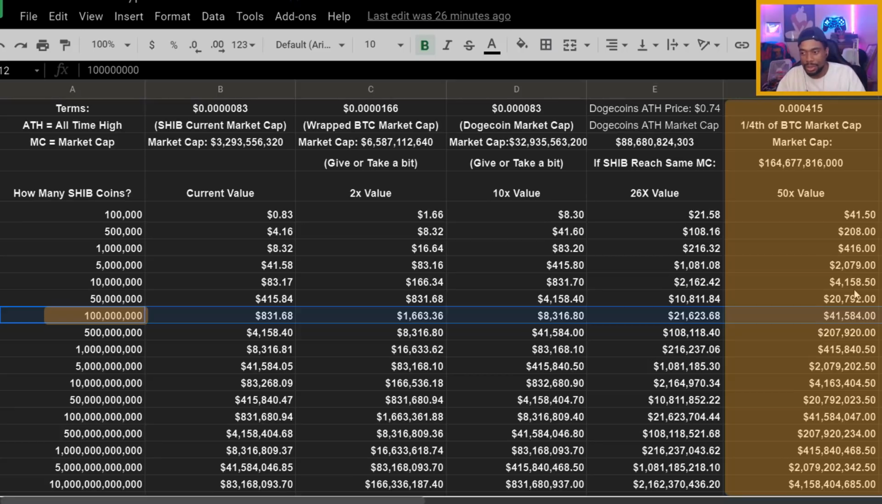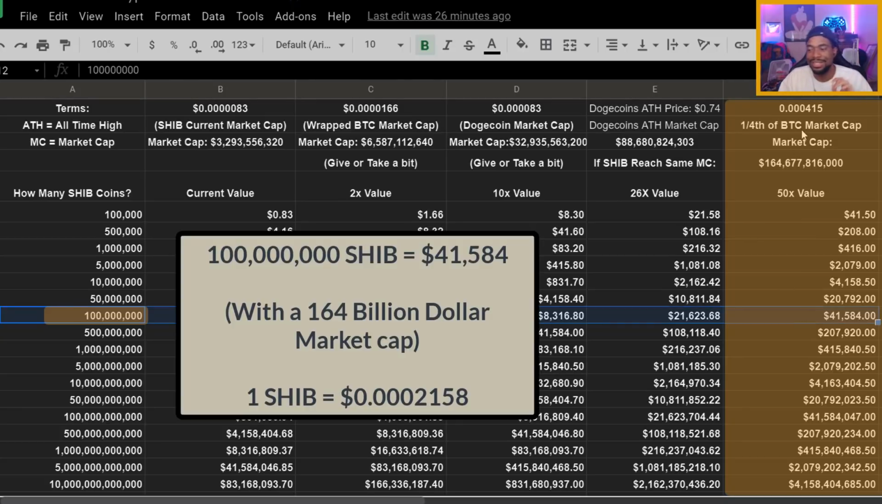All right, so coming back over here, for SHIB to reach a 50 times value, SHIB would have to reach somewhere around 1/4 of Bitcoin's market cap, which is $164 billion. Do I think it's impossible? No, I don't think it's impossible. Ethereum is way past 164 billion. Ethereum has gone over 164 billion a few times, right?